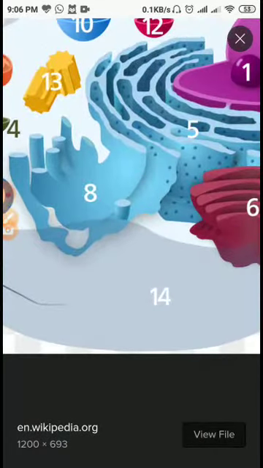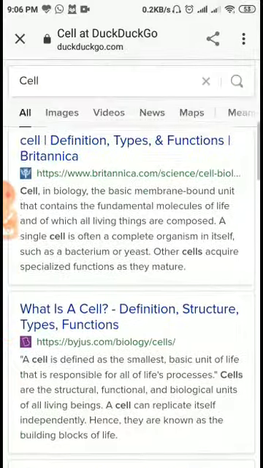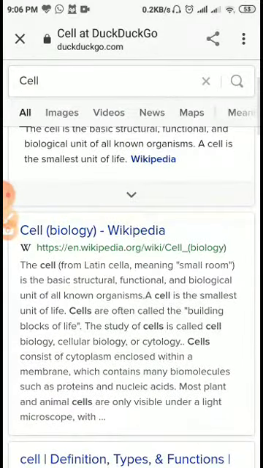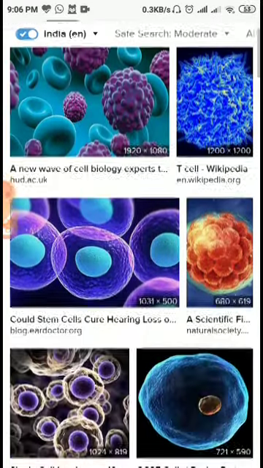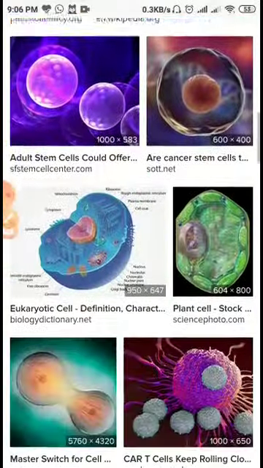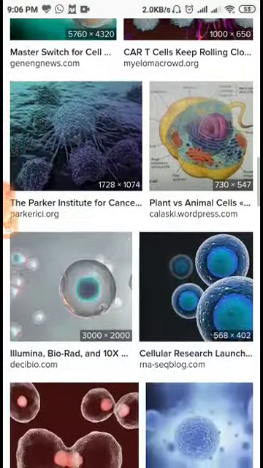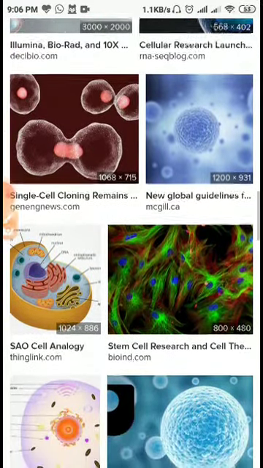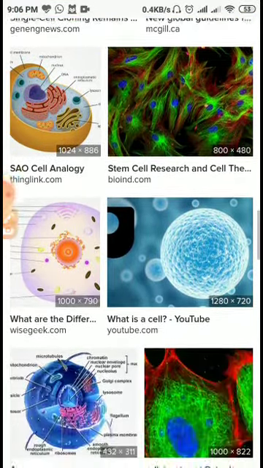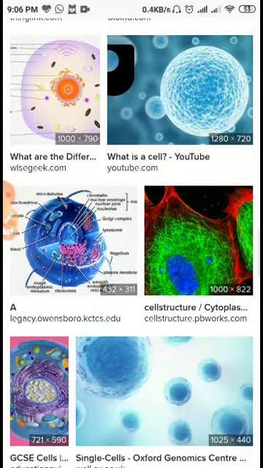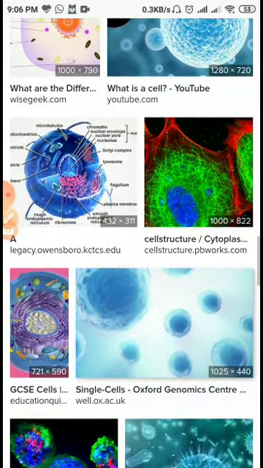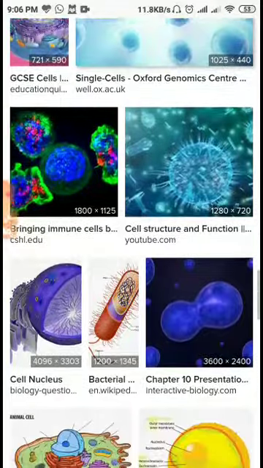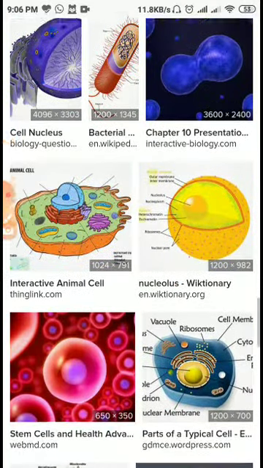So, dear student, come to the next slide. Then you will be able to see the different types of the images here, and let us see the types of the cell and the structure of the cell. As far as the structure of the cells, you have to see the animal cell and plant cell.